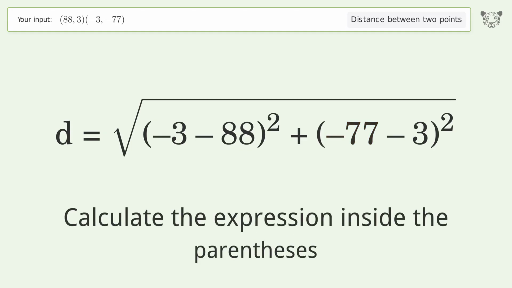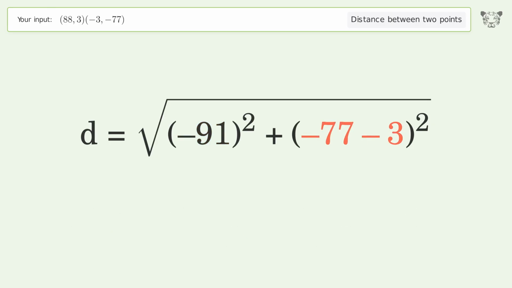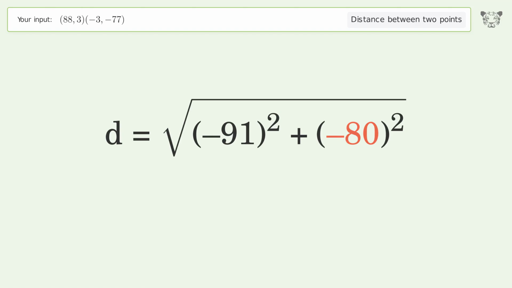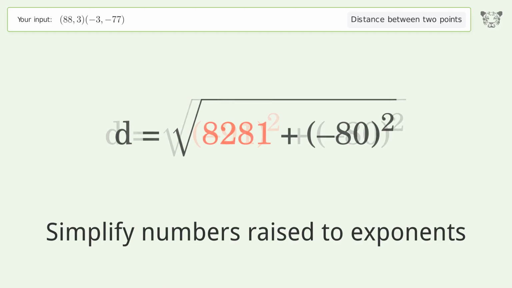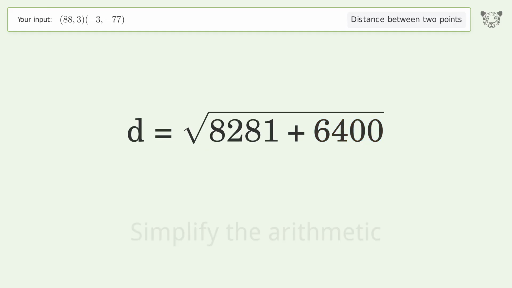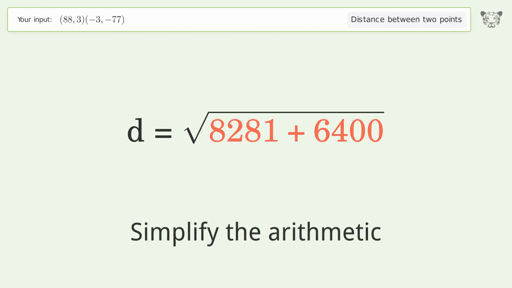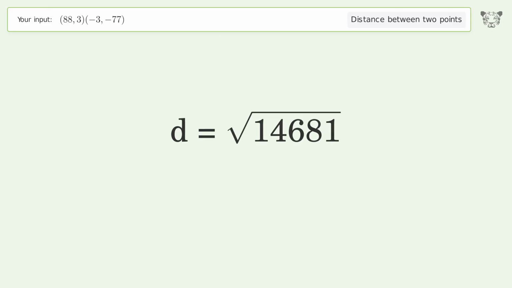Calculate the expression inside the parentheses. Simplify numbers raised to exponents. Simplify the arithmetic. And so the distance between the 2 points is the square root of 14,681 or 121.165.